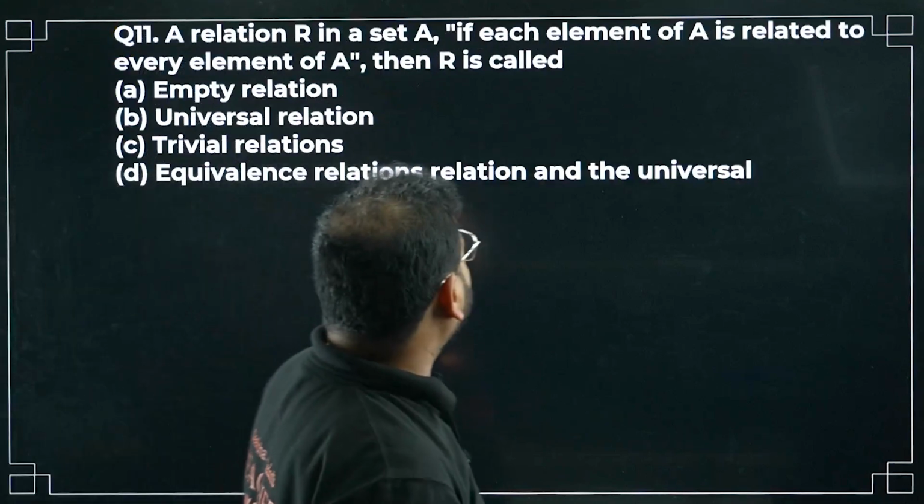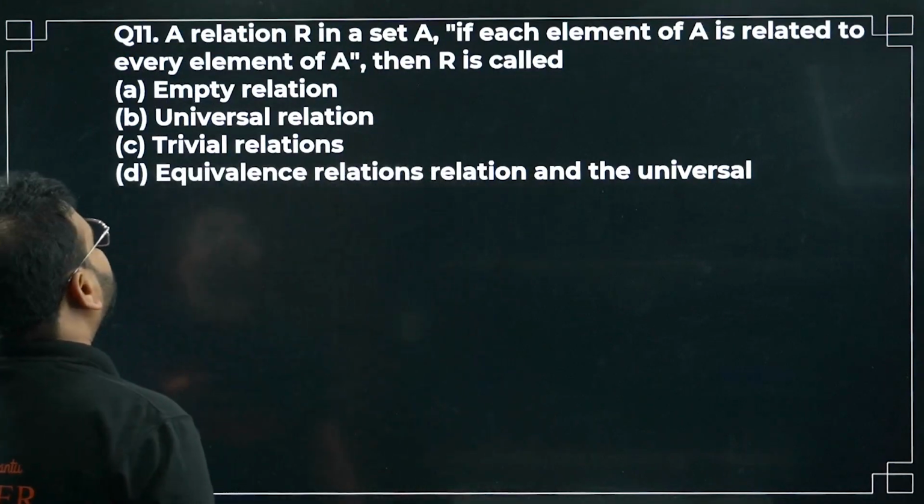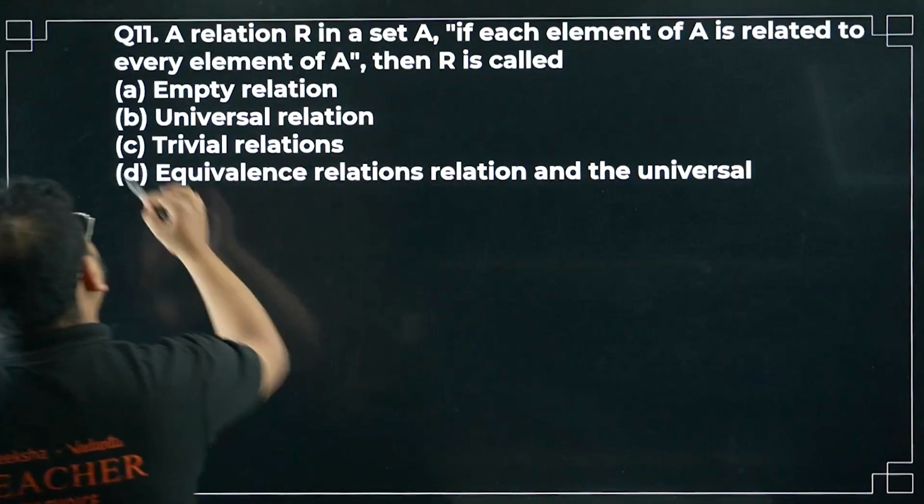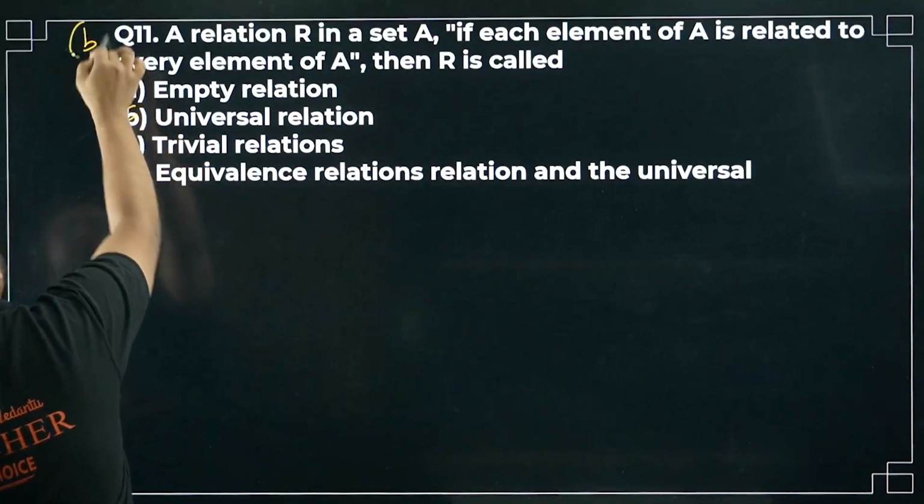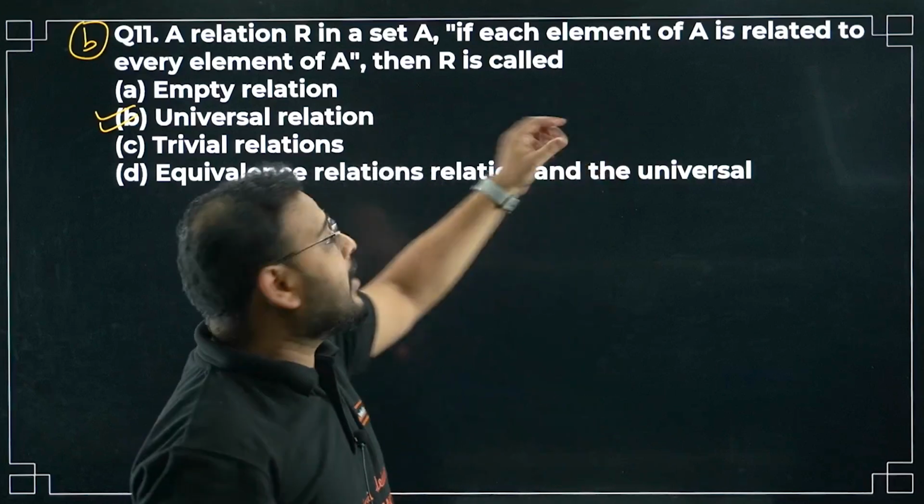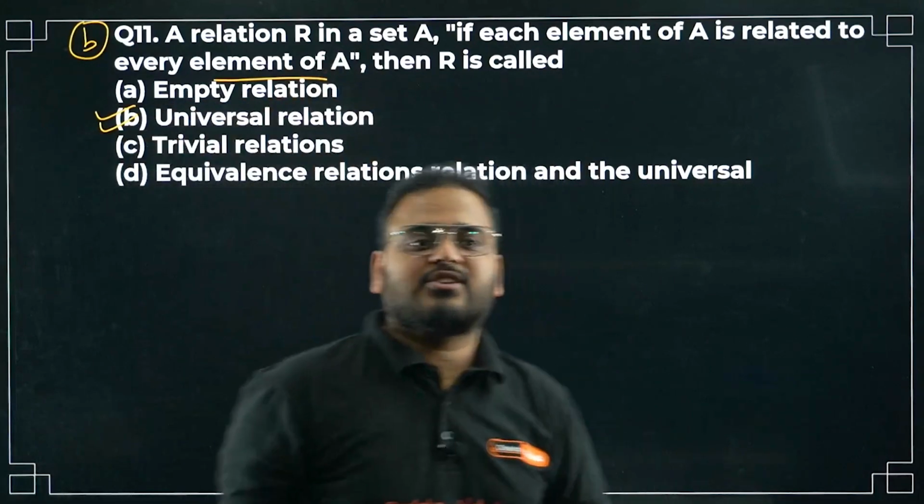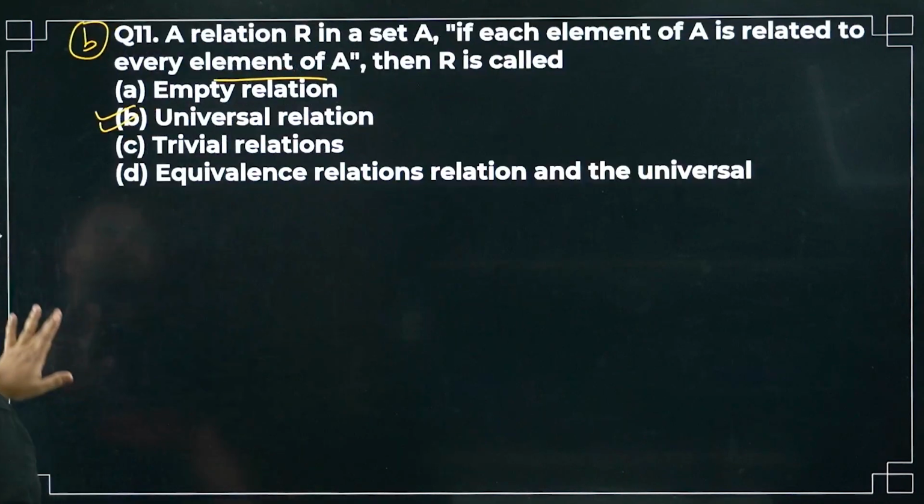11th. A relation R in set A, if each element of A is related to every element of A, is called a universal relation. That's the definition of universal relation. Each element of the set A related to every element in the set A, R is called a universal relation. Option B is correct. Okay.